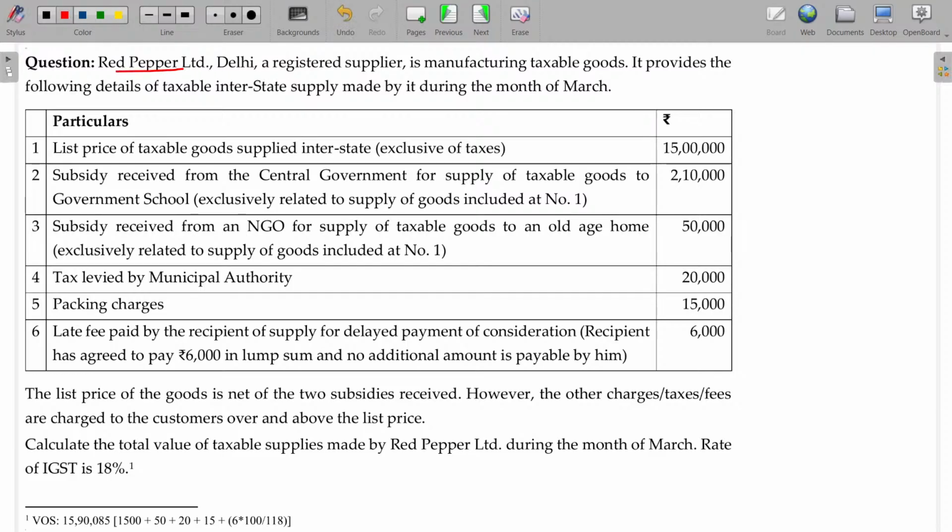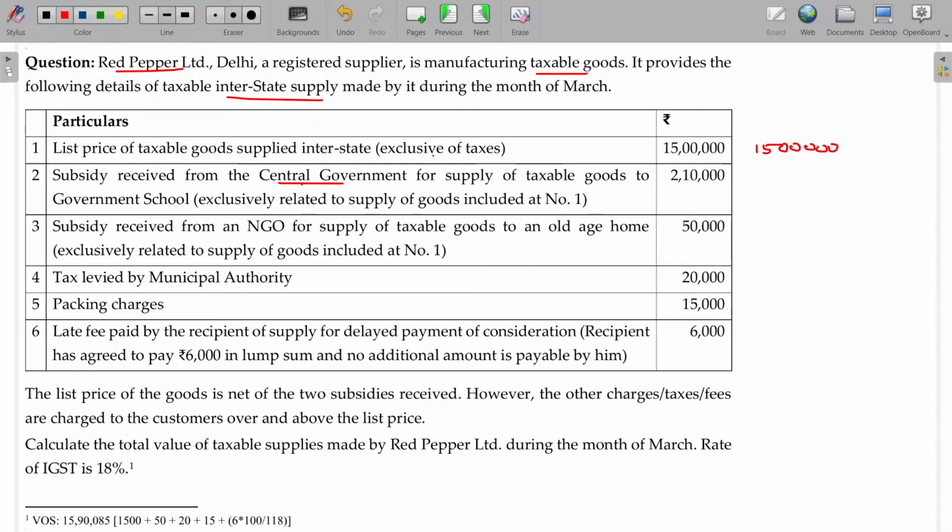Red Pepper Limited, Delhi, a registered supplier manufacturing taxable goods, provides the following details of taxable interstate supply made during the month of March. List price of taxable goods exclusive of tax: 15 lakhs. This is the starting value for us.